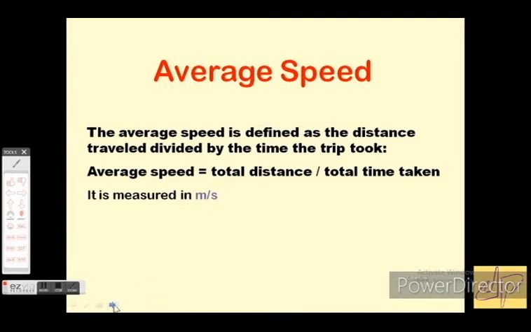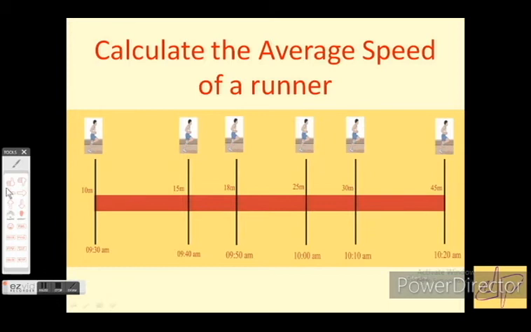Let us understand this with a small example. The example is to calculate the average speed of a runner. See this diagram. The time interval is given, and the distance the runner covered is also given. At 9:30 he is at 10 meter. At 9:40 he is at 15 meter.